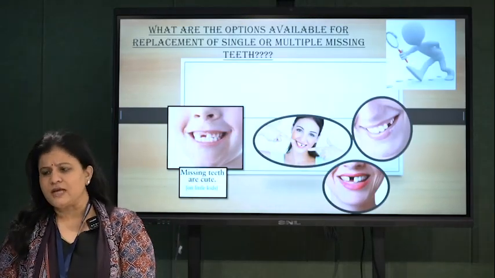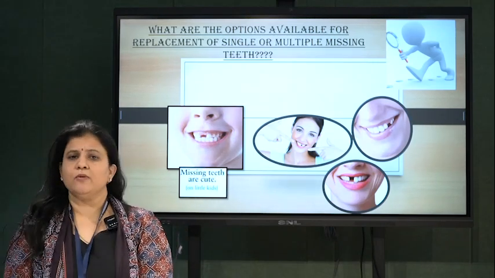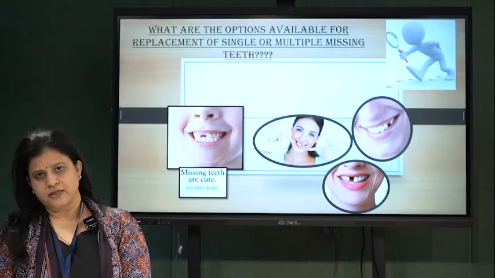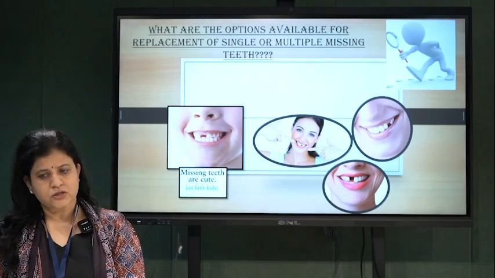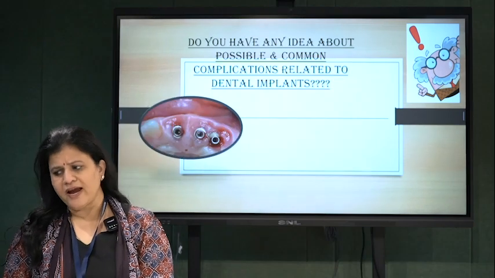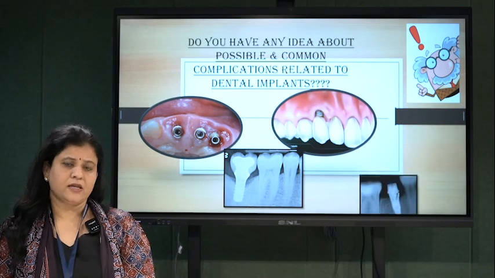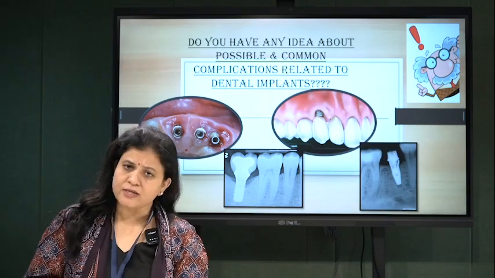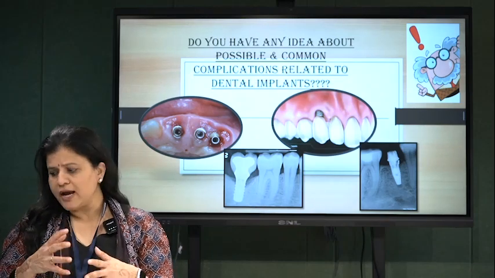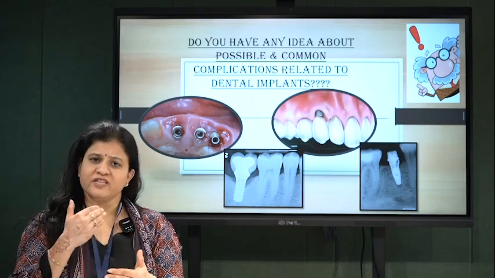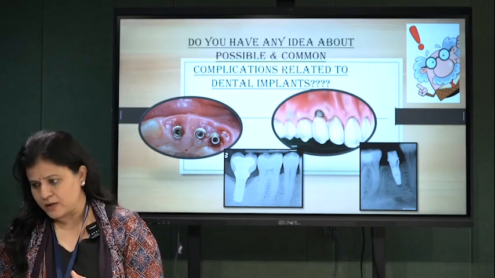What are the options available for replacement of tooth? You must be knowing it. Fixed partial denture, removable partial denture, and implants. Veneers, there are many options, but dental implant is the most suitable one. Do you have any idea about possible and common complications related to dental implants? Yes, it can be peri-implant mucositis, peri-implantitis, crestal bone loss, or failure due to vicinity to vital structures, and finally it ends up in disaster.